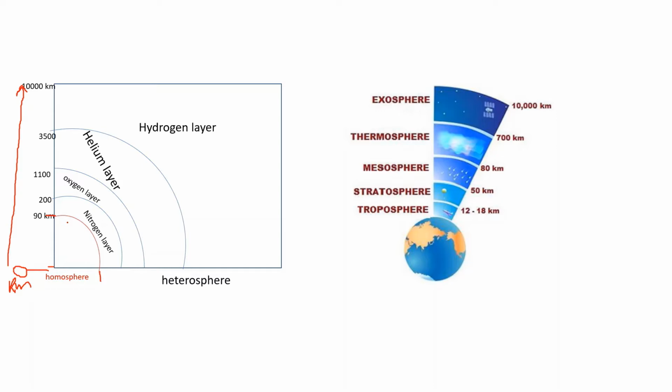It is called homosphere because the composition in this layer is homogeneous in nature. And this homosphere is extended up to 90 kilometers, or we can say up to the top of the mesosphere. So this portion is homosphere.